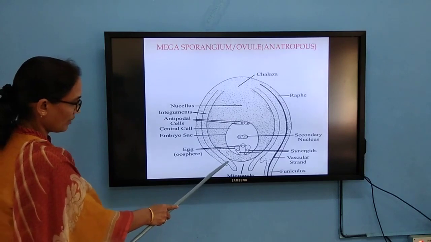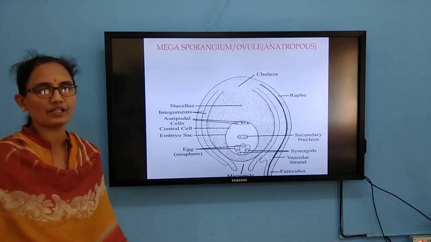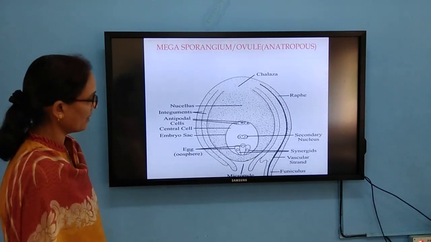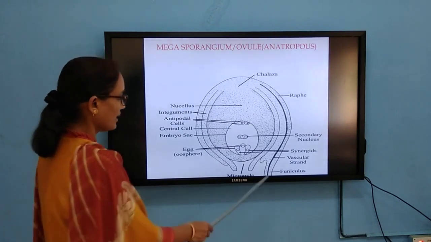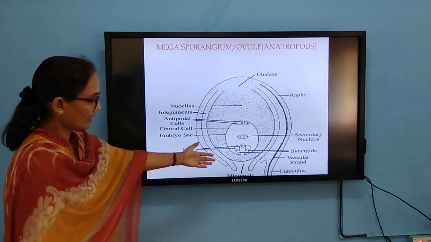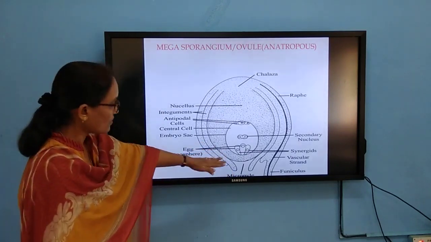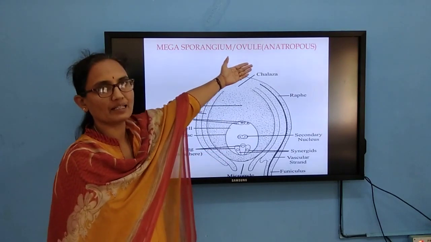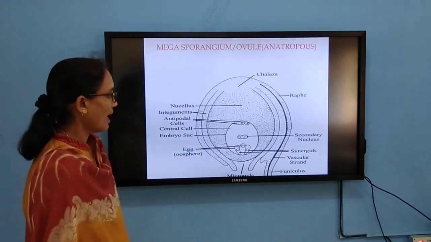Around this embryo sac, you can find the integuments. These integuments are protective in nature. And the stalk is called the funicle. The minute pore which is present here is called the micropyle. Opposite to this micropyle is the chalaza.